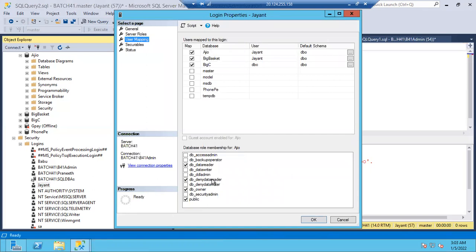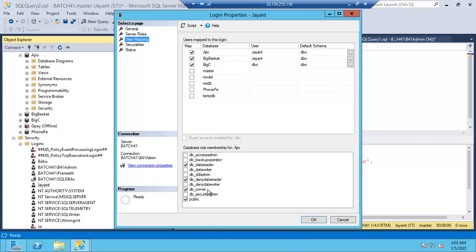Don't think deny is there means he cannot do anything. Jayant cannot do anything, that's wrong. On which permission deny is there? On data reader permission deny is there. So he cannot read the data. That's it. Remaining everything he can do. He can insert the data and all. Without data writer, he can insert the data. Why? Because he's a DB owner.